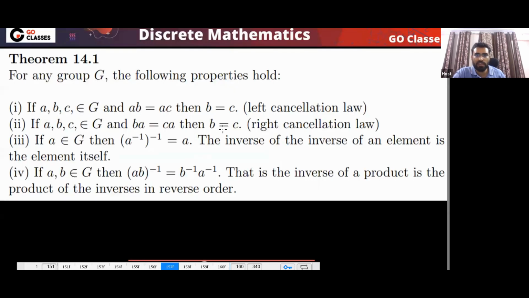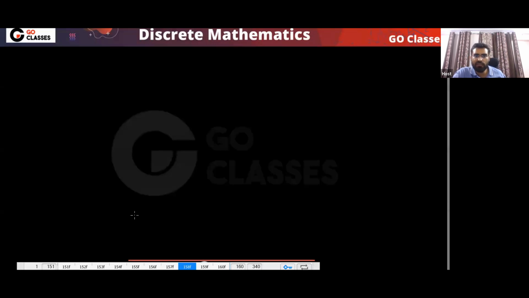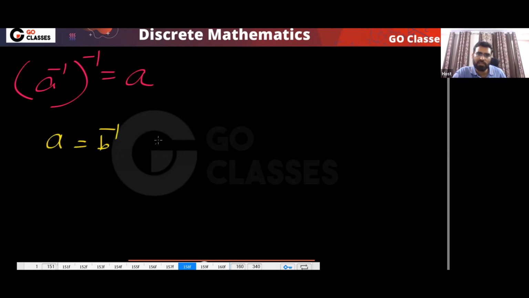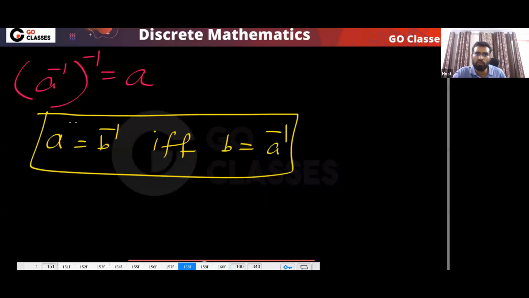So all these things we have seen. Left cancellation law we have seen, right cancellation law we have seen, and the inverse, this we have already seen. A inverse whole inverse, that will be A, because if A equals B inverse if and only if B equals A inverse, by the definition of inverse. In the last class we have seen this: if A is the inverse of B, then B will be the inverse of A.